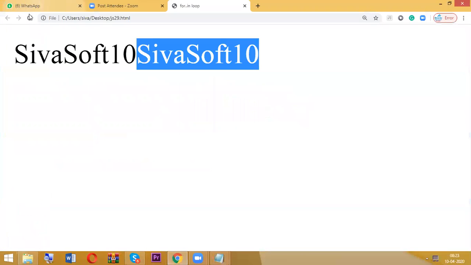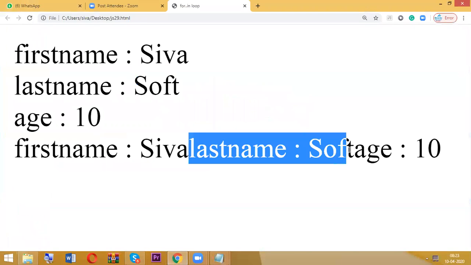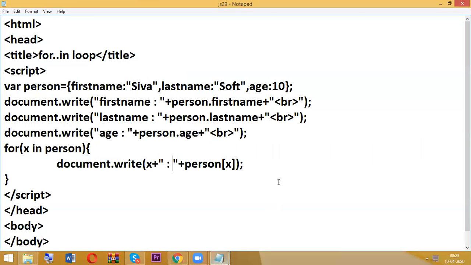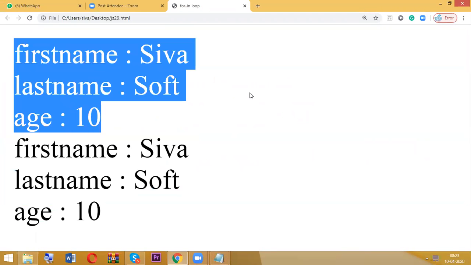Now go and check. Okay. So now we are able to display first name Shiva, last name Soft, age 10 here also. But I want to display in a new line. Okay. So here I can use what? BR. Okay. So looping through the properties of an object is nothing but what?